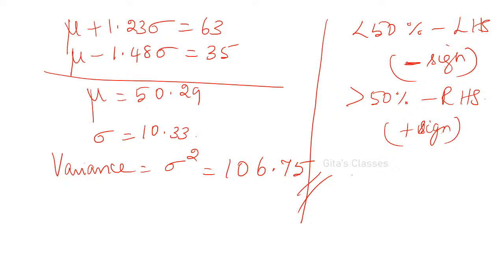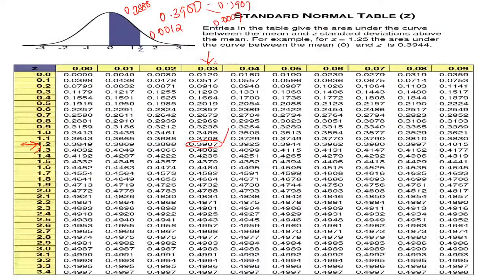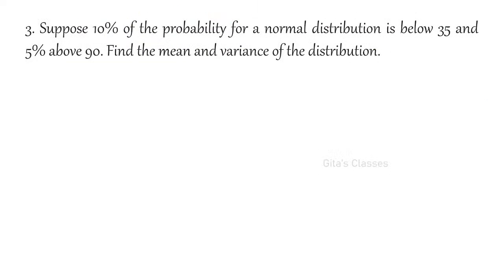Always remember the entire region is divided into two equal parts. Left hand side is 0.5 and right hand side is also 0.5 in terms of area. And in terms of percentage, x is equal to mu. This line divides the entire region into two equal parts, 0 to 50% in the left hand side and 50 to 100 in the right hand side. Exactly 50 is that line. Okay. Yes. Next question, do on your own.